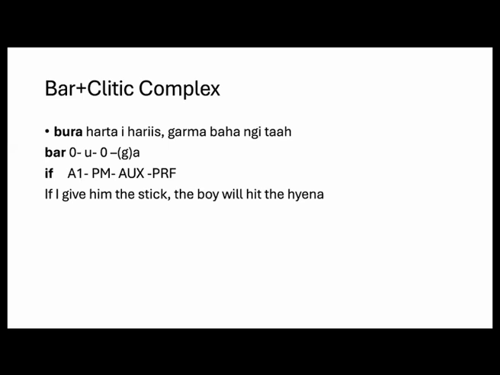Here we have the explanation: bar with the first agent and then the auxiliaries, it will become bura. So, for example, if I give him the stick, the boy will hit the hyena. Bar became bura, like Bura hartai haris karma bahanta, which means in Gorwaa that if I give him the stick, the boy will hit the hyena.